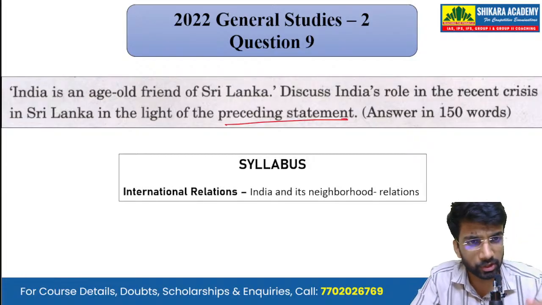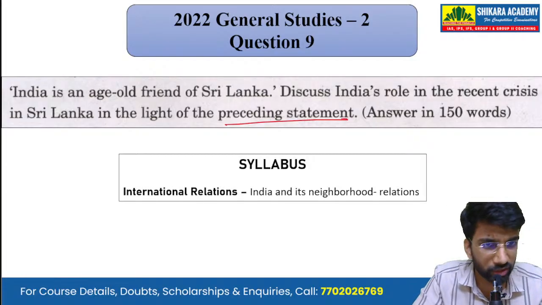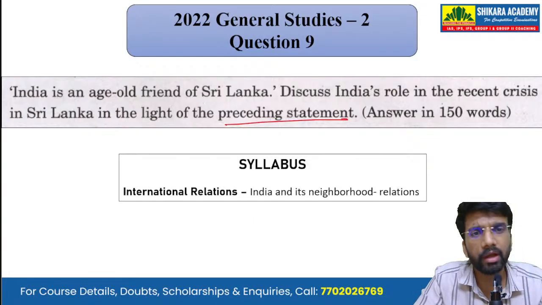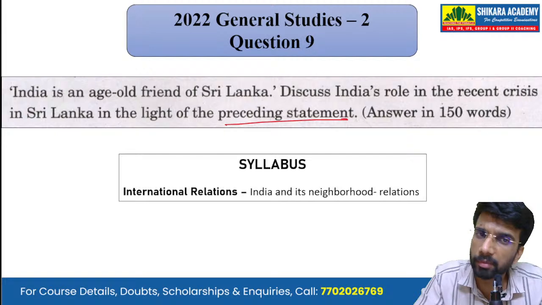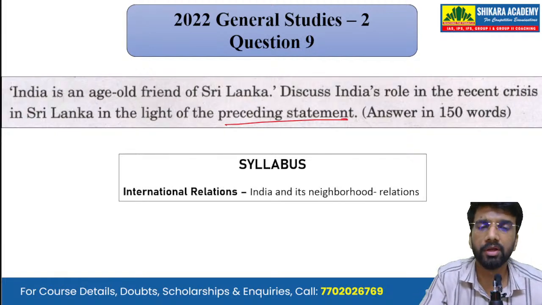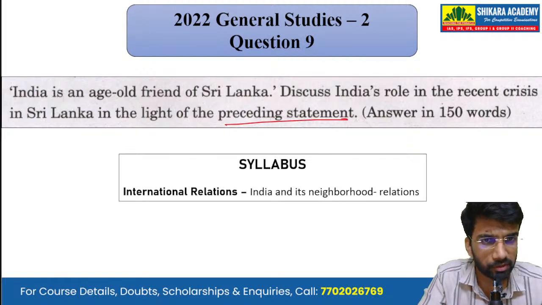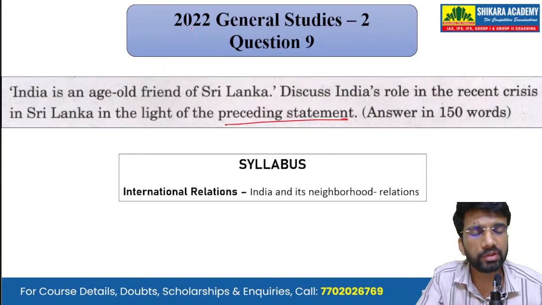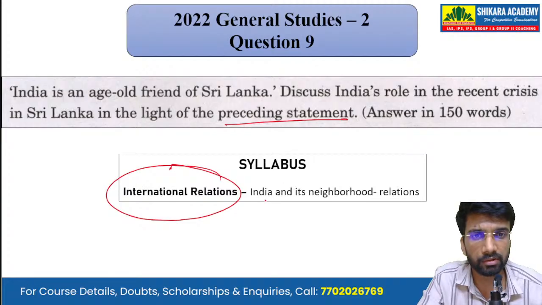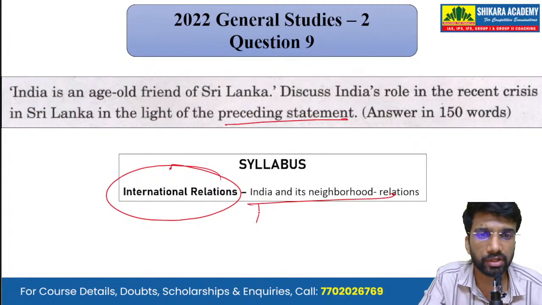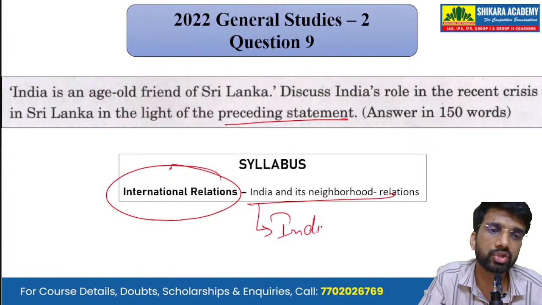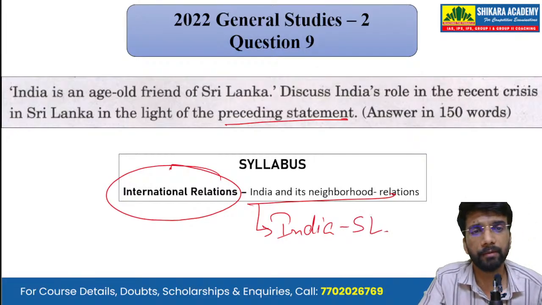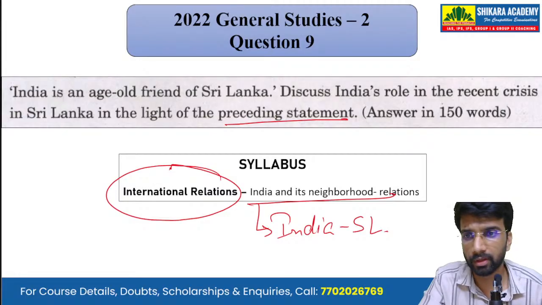In 2022, Sri Lanka faced a severe financial crisis during the months of March, April, and May. The question was asked in the month of September in the mains paper, so it was a quite current affairs based question. Mapping it with the syllabus, it has been asked from the subject of international relations. The topic is India and neighborhood relations, mainly India Sri Lanka relations. It's a 10-mark question that we have to answer in 150 words.